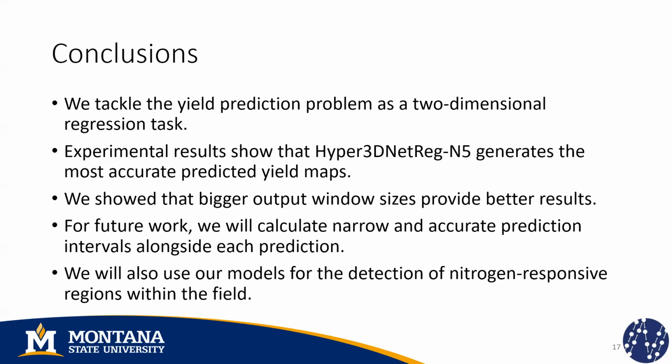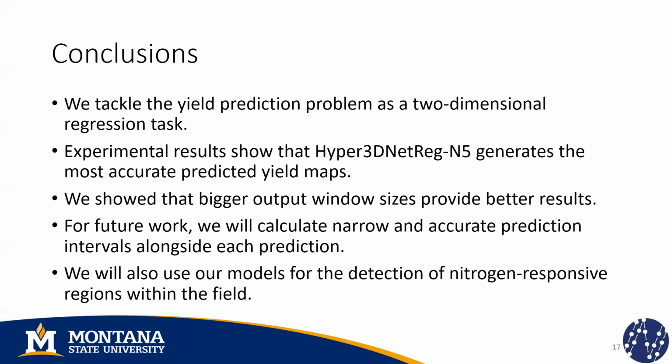So we are tackling the crop yield prediction problem as a 2-dimensional regression task. And that means that we're predicting 2-dimensional yield patches. The experimental results show that our Hybrid 3D Net Reg architecture, when it uses an output window size of 5, generates the most accurate predicted geomaps in comparison to the other 5 geoprediction methods that use a single output. We also show that when we use an output window size of 5, we obtain better results than when we use an output window size of 3, which in turn is better than when we use a single output.